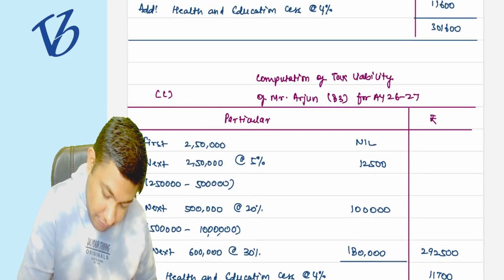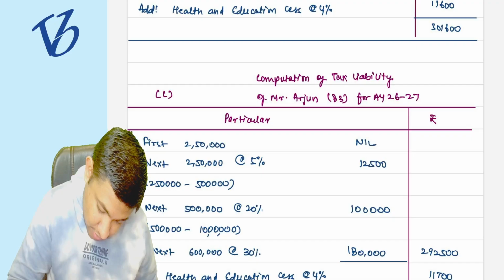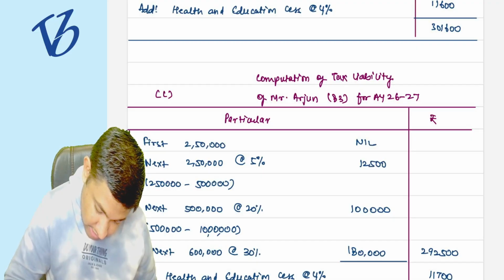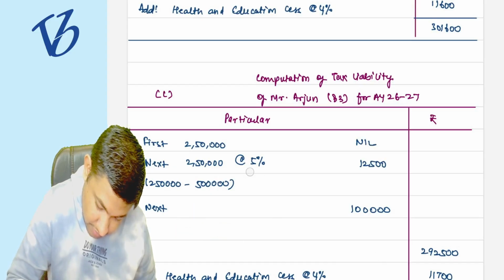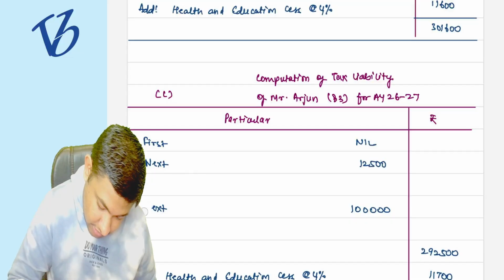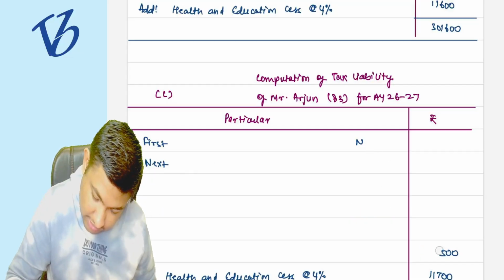Okay, now for that what you need to do is this is going to be removed, this is going to be removed. We are going to just write it separately.